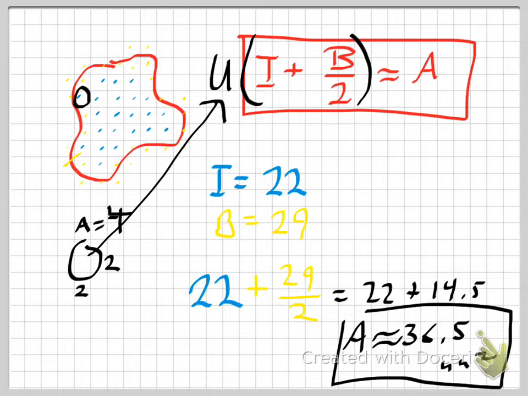But if the square doesn't count as 1 by 1, then it might be important to multiply by the area of one square. And we're going to have some problems like that in the classwork tomorrow. We'll have some where the squares count 1 by 1 and some where they count 2 by 2. And if it's 2 by 2, we're obviously going to multiply by an area of 4.